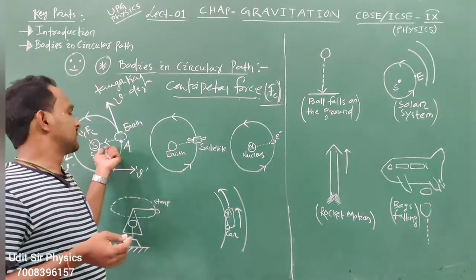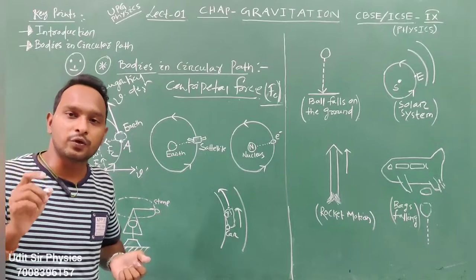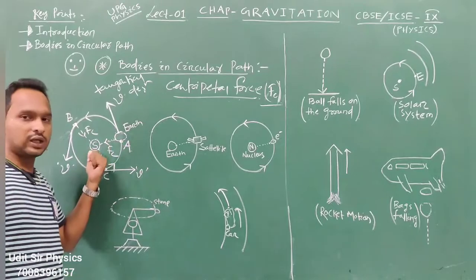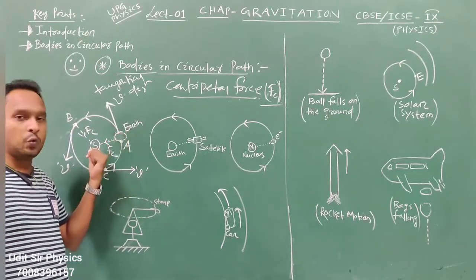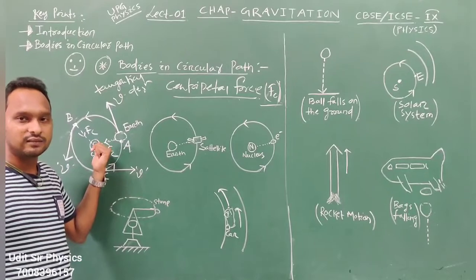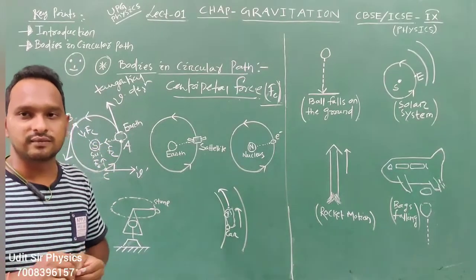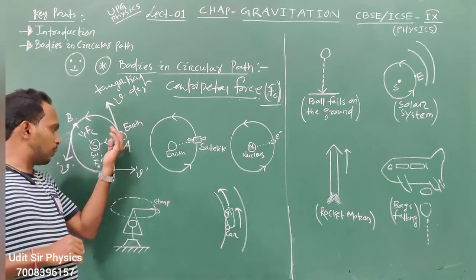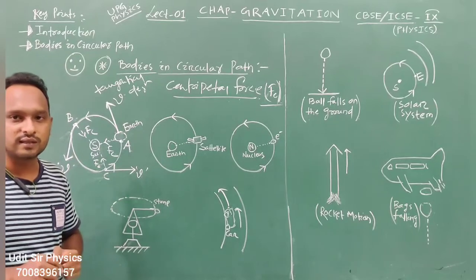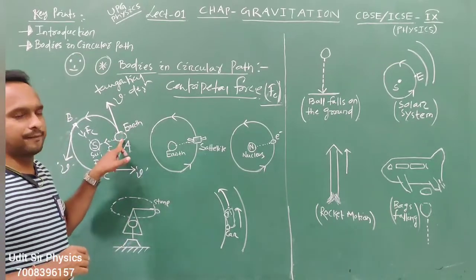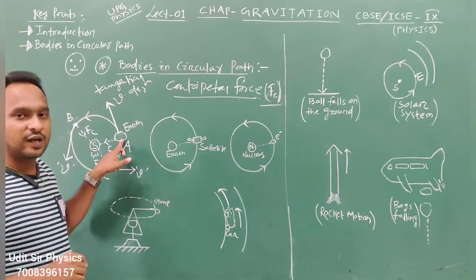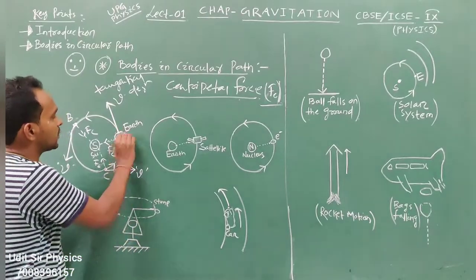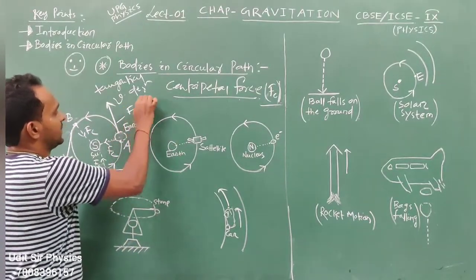This centripetal force makes sure that the earth is pulled towards the center, towards the sun, at each and every point. So now at point A, suppose the centripetal force is not applied, Fc not applied.